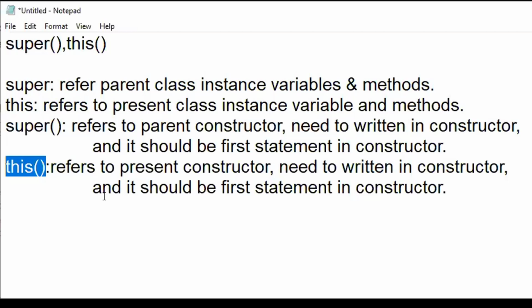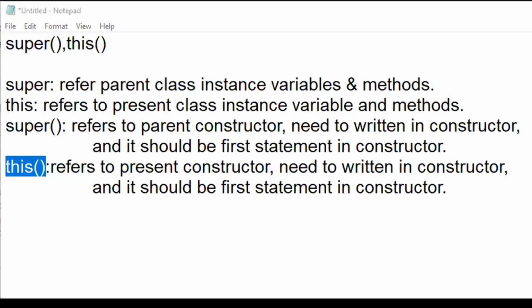Super talks about a super class, this talks about a child class. If you want to call a super constructor, meaning constructors of a super class, then use super(). If you want to explicitly call a current constructor, call it using this(). If you want to refer to an instance variable of a parent, then use super.variable. If you want to use an instance method of a super class, then you specify super.method, whatever method you want to use. Shall we proceed further?